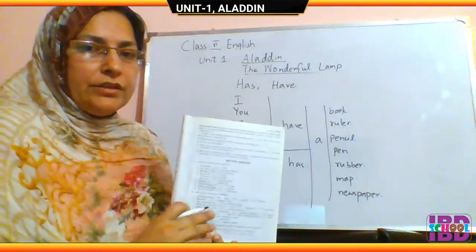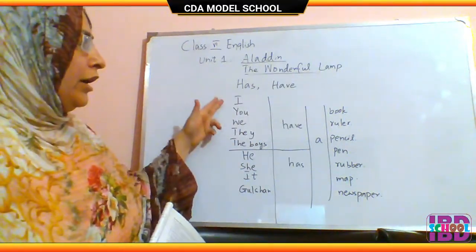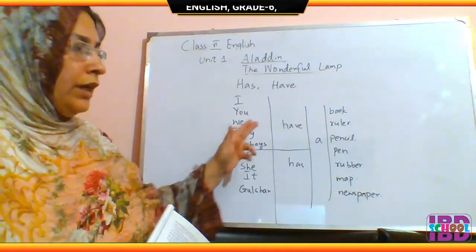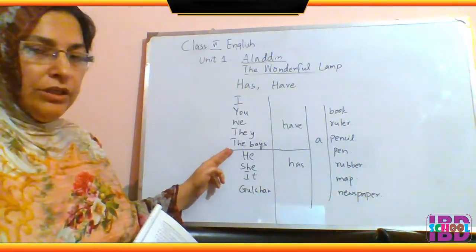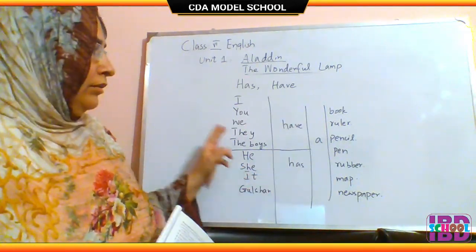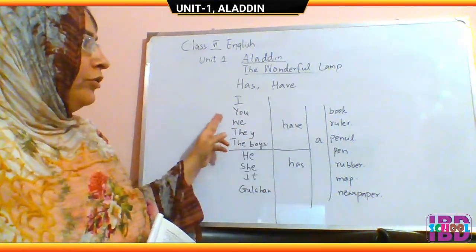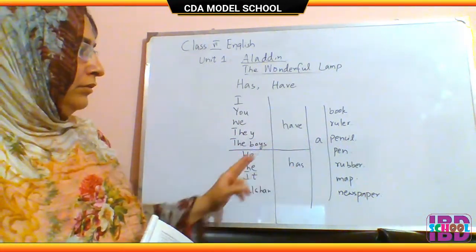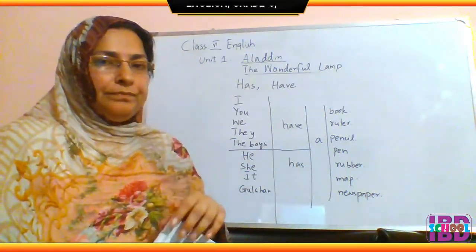In written exercises, you will learn how to use has and have. With the subject I, you, we, they, and the plural subjects, we always use have and then any other words. With the subjects he, she, it, and singular subjects, we always use has. Through this table, you can make many sentences like I have a book, you have a ruler, we have a pencil, he has a pen, she has a rubber, it has a newspaper.